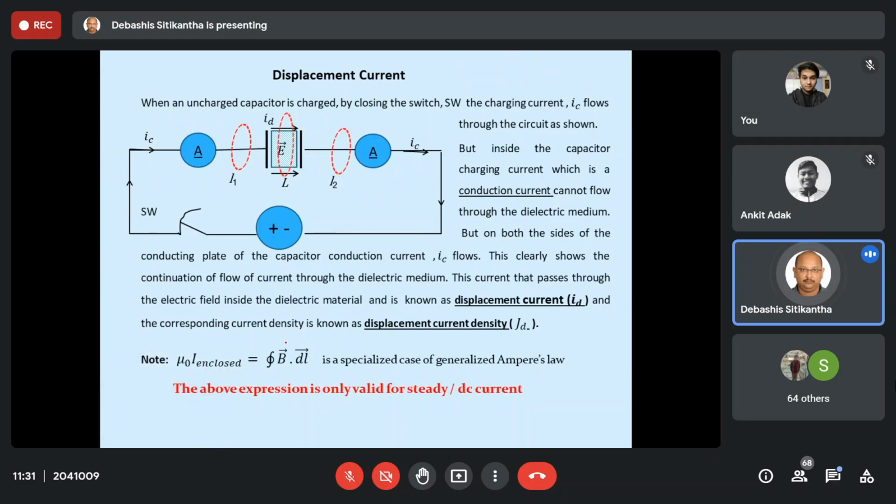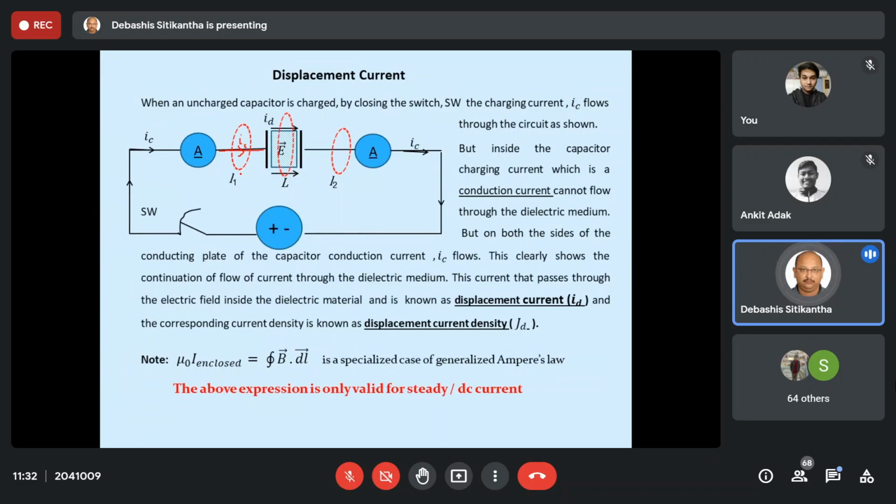Just look over here. Okay, well and good. When something is related to current, let us do one thing. Let us apply Ampere's law and see for ourselves what is actually taking place. When I am talking about Ampere's law, I must have a circular path or an Amperean path. Now let us say on the left hand side there is this conductor. This conductor is carrying a current IC. Okay, so over here let us say I am having an Amperean path L1.